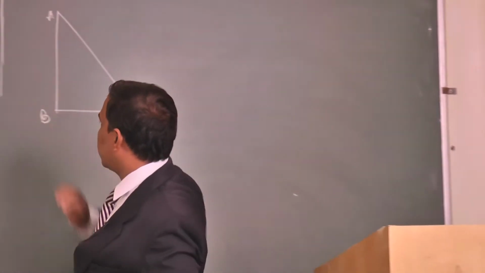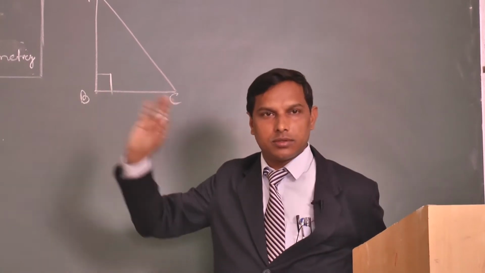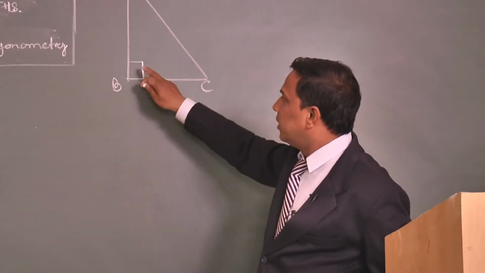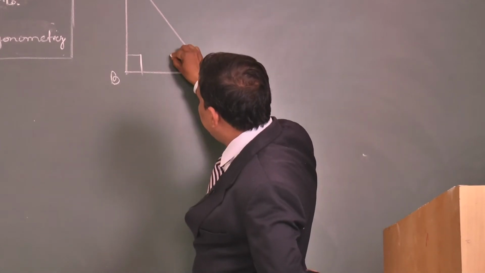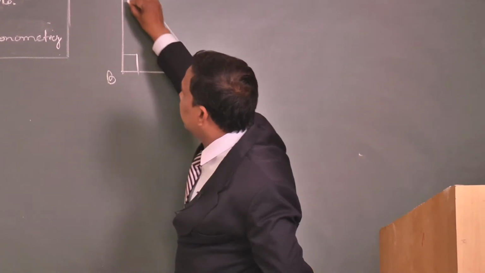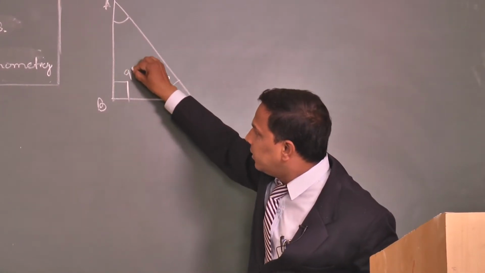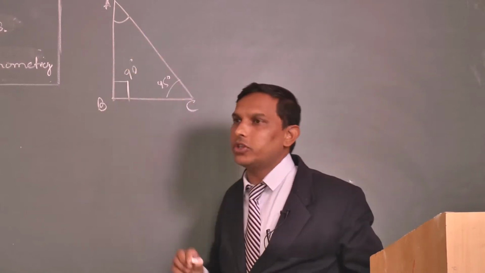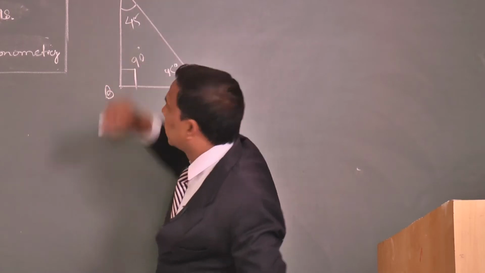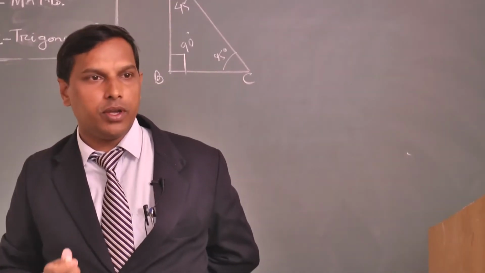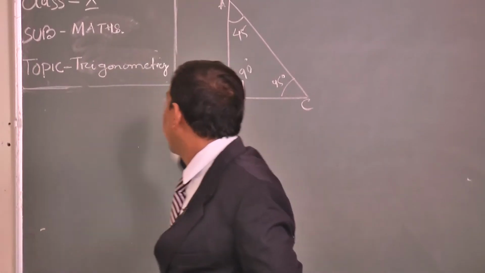In this right angle triangle, you know this is 90 degree. In the previous class, I told you all these things. So Abhinash, you tell me, if this one is 45 degree, then how much is this other angle? This is 90 degree, this is 45. Then how much is this angle? 45 degree. Why 45? Can you explain why it is 45?